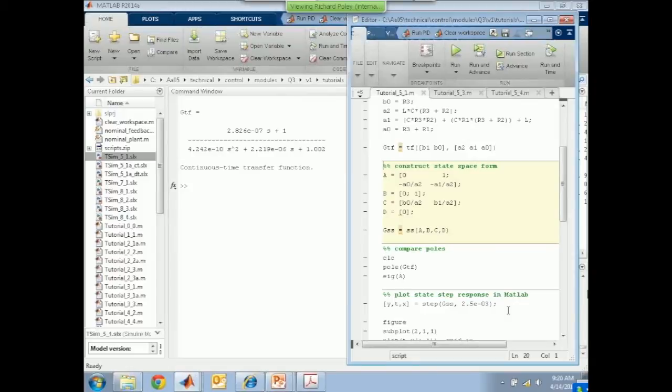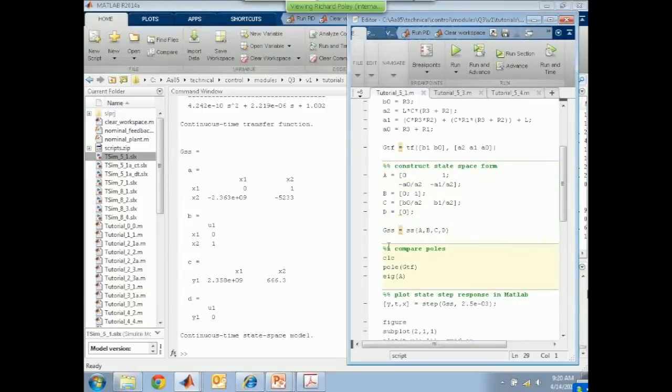Then C and D, and so we've got the four matrices, and I can now combine them into a state space description using the SS script. So SS(A, B, C, D) creates an instance in the workspace of a state space representation of the system with those four matrices, and there they are, A, B, C, and D.